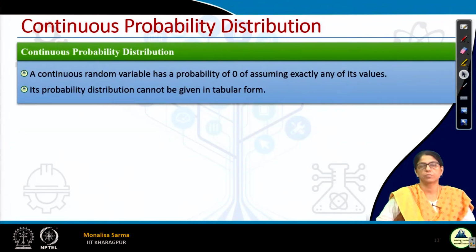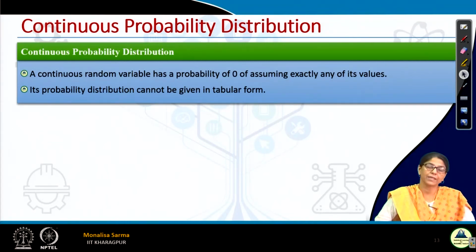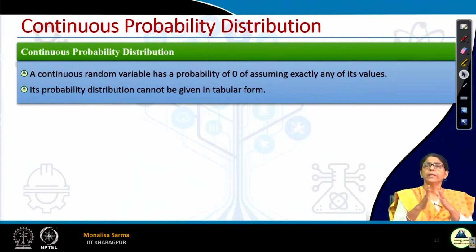Now, continuous probability distribution. When the random variable is continuous and contains any value in a range, then the distribution that we get is a continuous probability distribution, not a discrete probability distribution. It can take any of infinitely many values within the range.